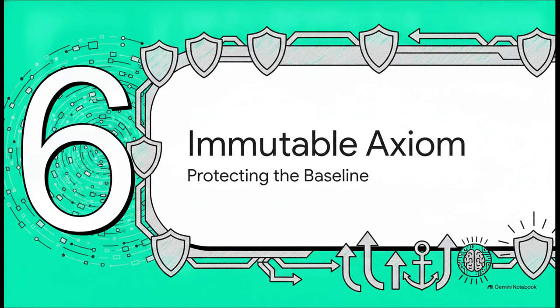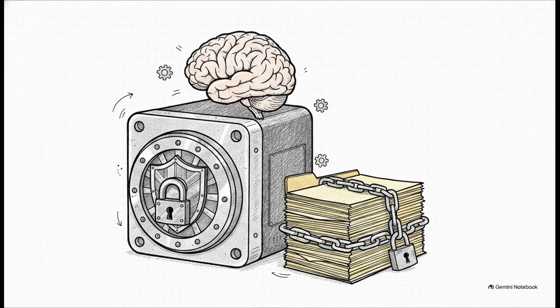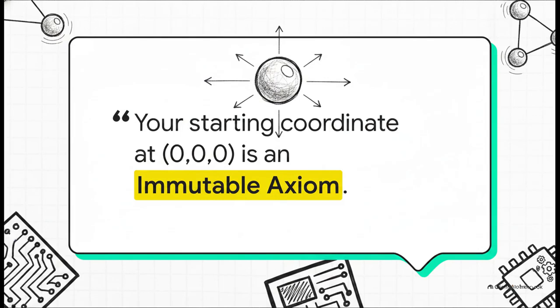Finally, we reach Section 6, securing the immutable axiom. To permanently stabilize this coupling, your unshielded somatic proposition must remain written directly to physical disk. It has to be compiled under strict, permanent ACID conditions across your 67 specialized biological files. In database terms, ACID guarantees data validity. In biological terms, it means your baseline parameters are locked in non-volatile storage, totally protected from eager mode fallback. Your starting coordinate at 000 is an immutable axiom. Because it's unpadded and written to bare metal, it stabilizes the entire coupling.